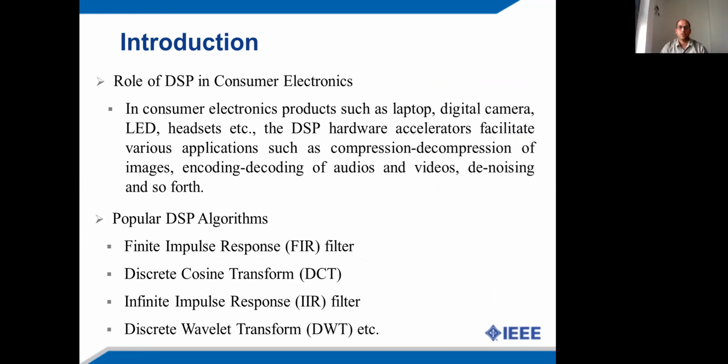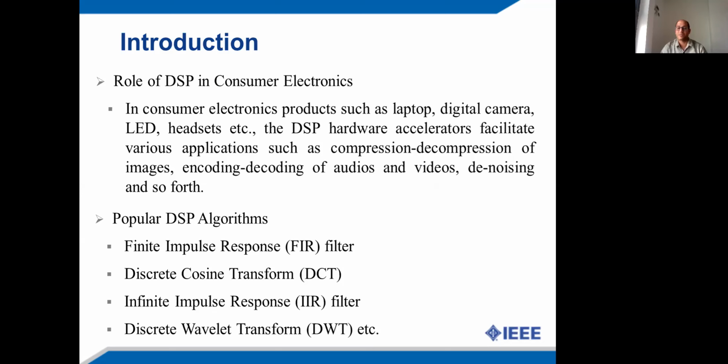Now let's come to the role of DSP in consumer electronics. In consumer electronic systems such as laptops, digital cameras, LEDs, etc., the DSP hardware accelerators are used to facilitate various applications such as image compression, decompression, encoding and decoding of audios and videos, and filtering out of unwanted noise and so forth. In these applications, the popular DSP algorithms that are used are the finite impulse response filter, discrete cosine transform, infinite impulse response filter, and discrete wavelet transform.